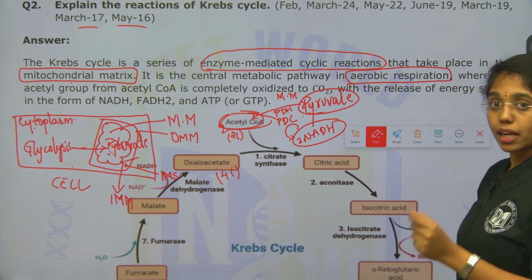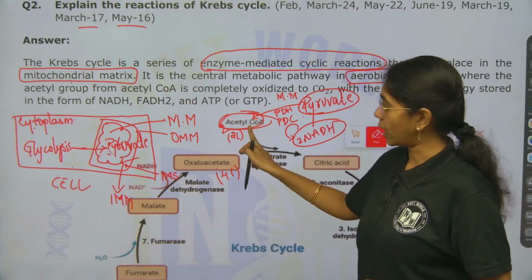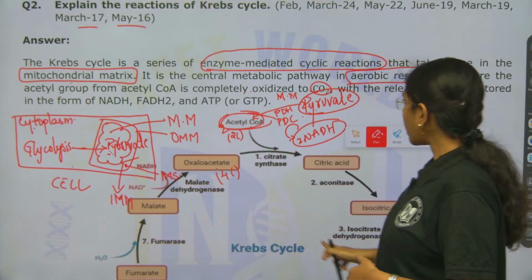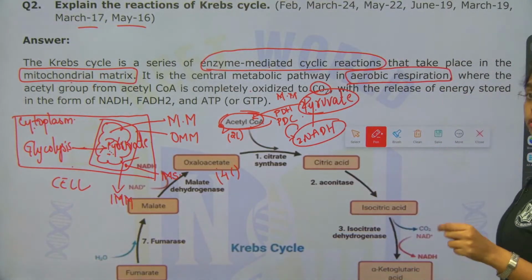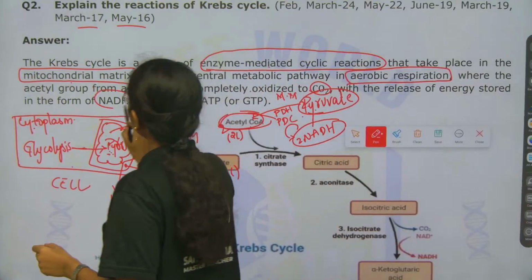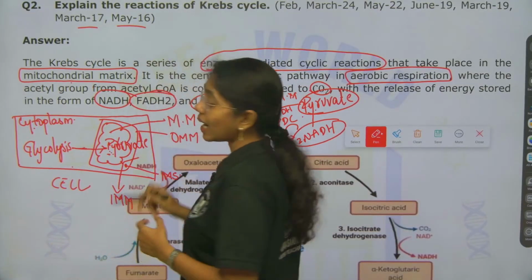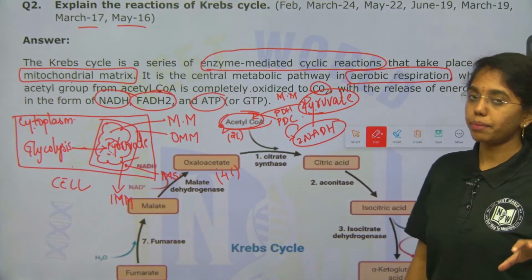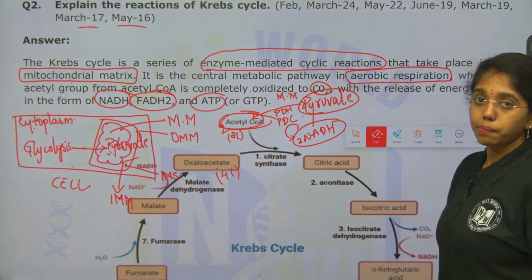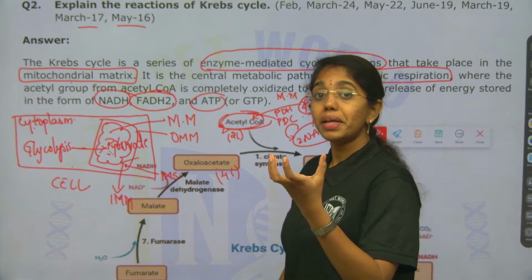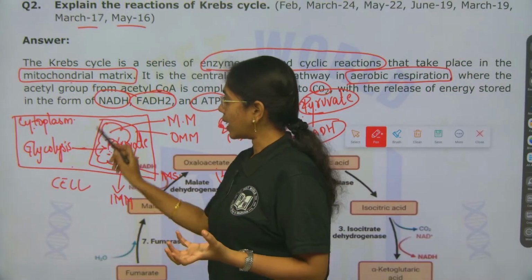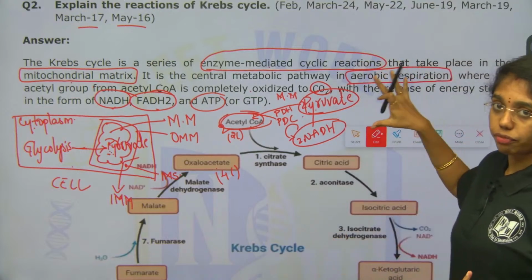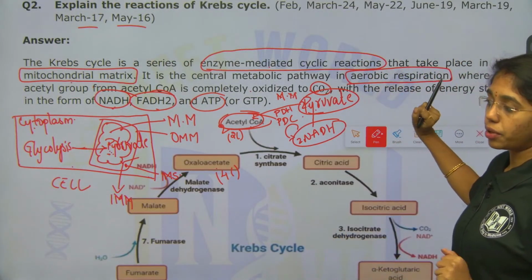It is the central metabolic pathway where the acetyl group from acetyl-CoA is completely oxidized to carbon dioxide in the Krebs cycle, with the release of the energy stored in the form of NADH, FADH2 and ATP. Fine, right? These are the energy rich molecules produced at the end of the Krebs cycle inside the mitochondrial matrix. So, after the Krebs cycle, the mitochondrial matrix will be rich with energy components like NADH, FADH2 and ATP. This is the introductory line that you have to give, beta.